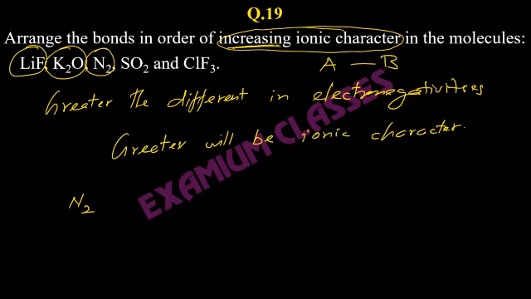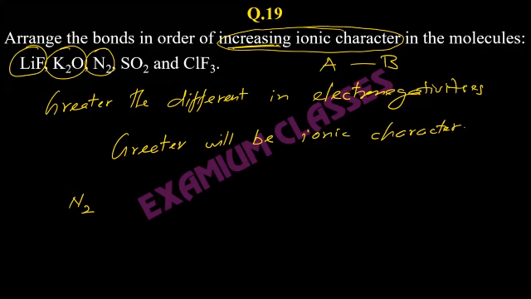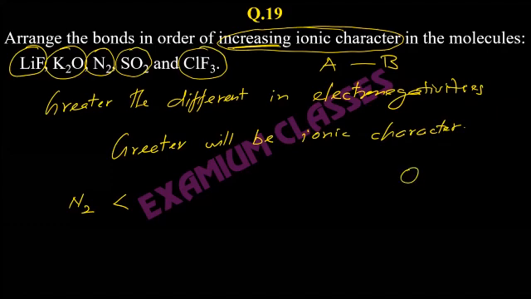So the one which has the least ionic character we have placed first. After that, we will see which one has the next least ionic character. Means they should be close to one another. Then if you see SO2 and ClF3, so oxygen, nitrogen, oxygen, fluorine, okay, phosphorus, sulfur, chlorine.